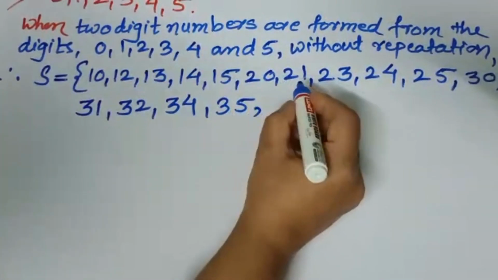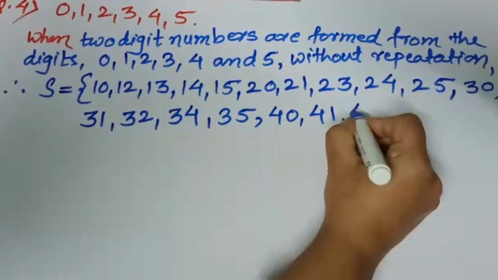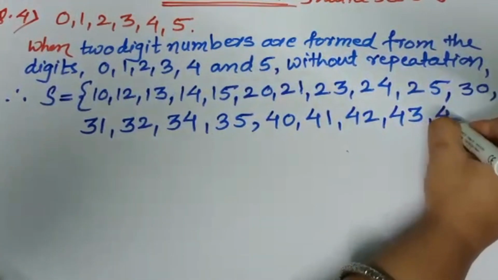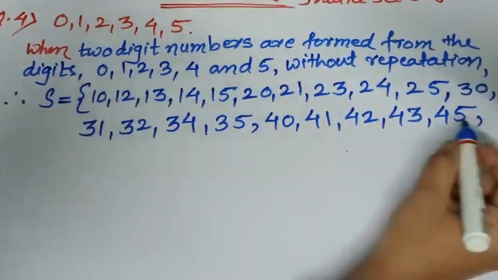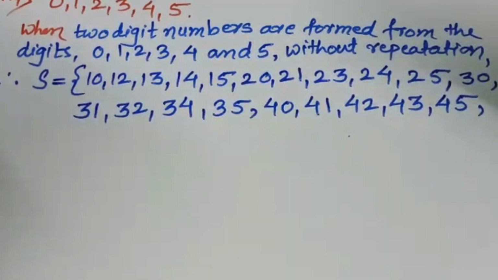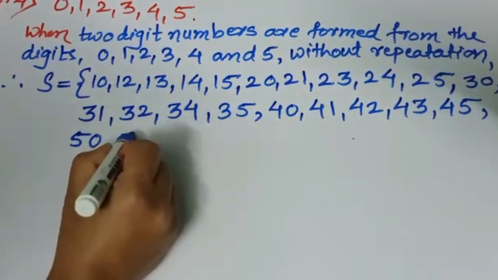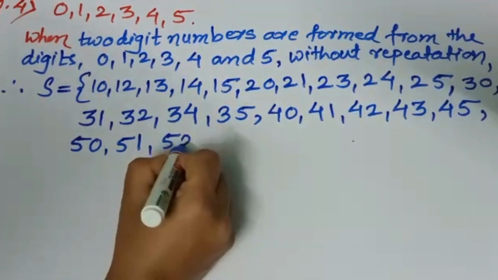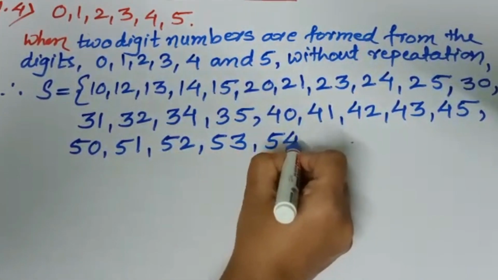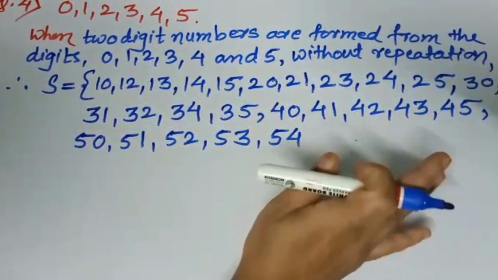Next, now we are starting from 4: 40, 41, 42, 43 and 45. Next is with 5: 50, 51, 52, 53, 54. Yes, it is the last, 54.